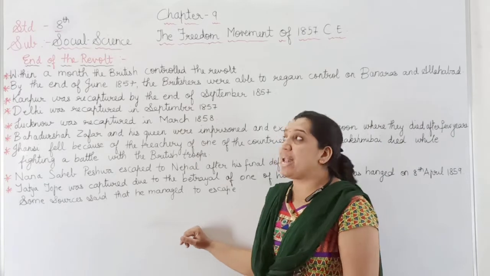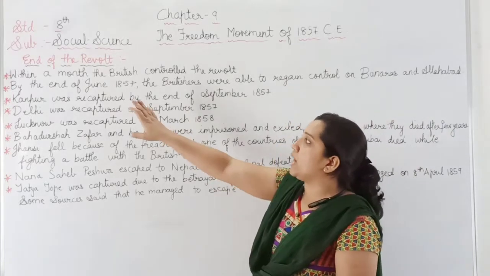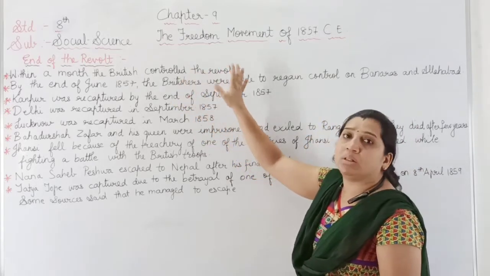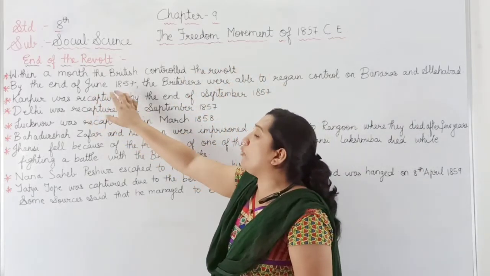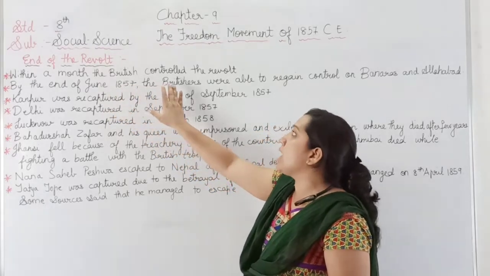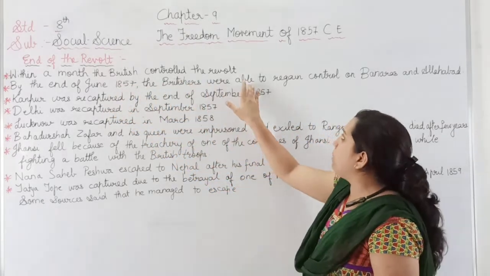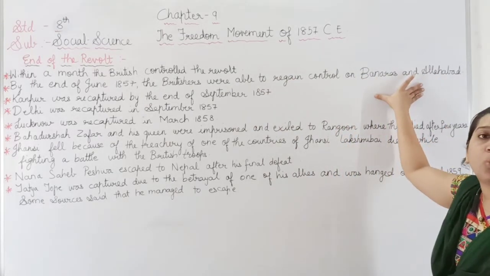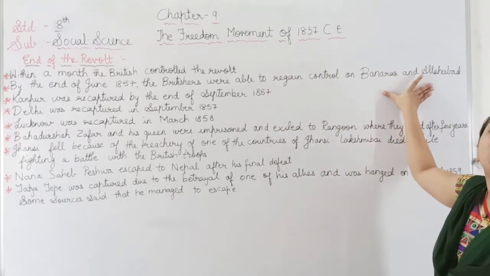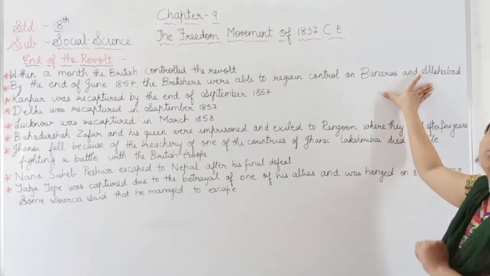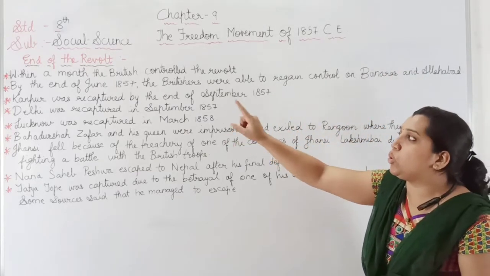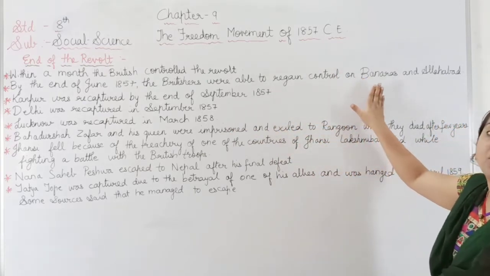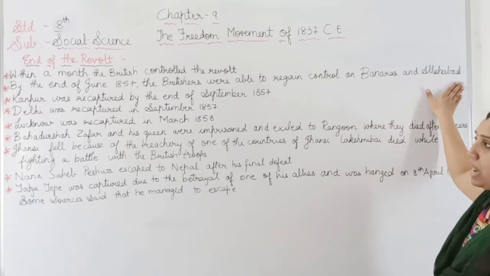Now, how was the end of the revolt? Within a month only, the British controlled the revolt. By the end of June 1857, the Britishers were able to regain control of Banaras and Allahabad, which had been captured by the rulers of those states. So in June 1857, the Britishers were able to recapture the states of Banaras and Allahabad.